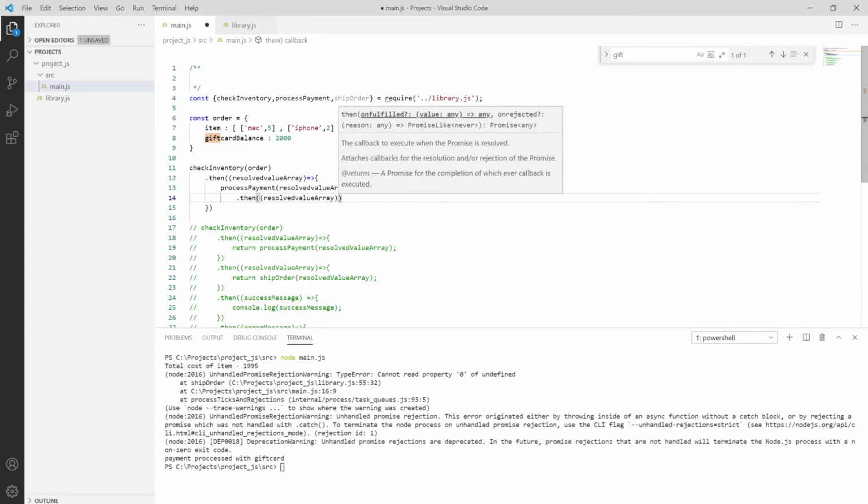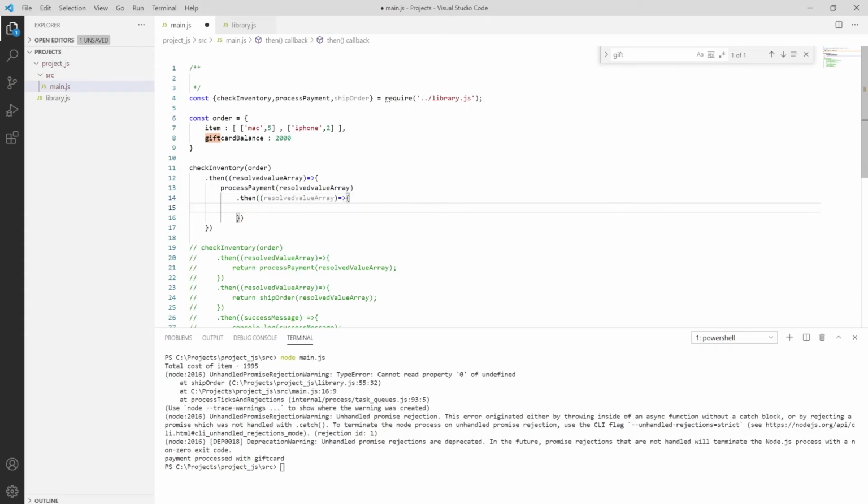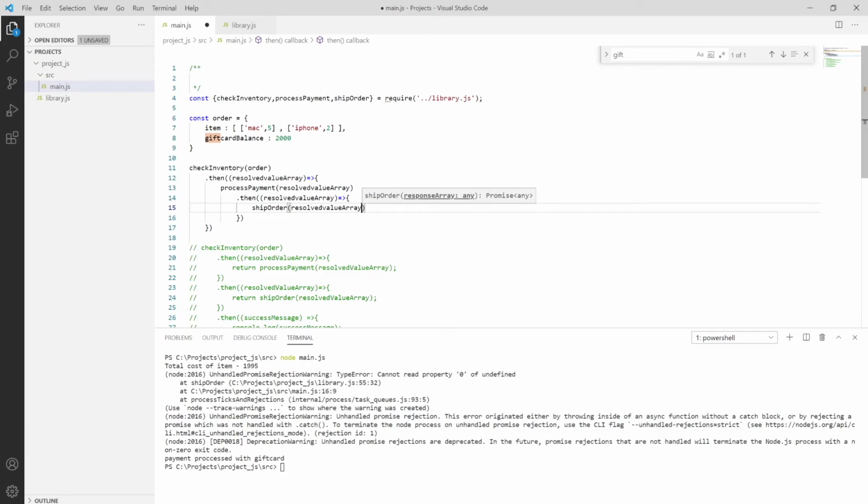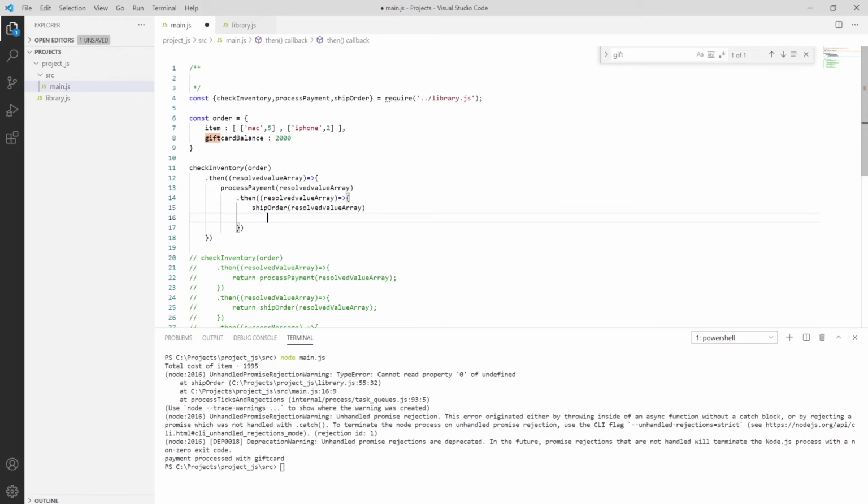Inside that I'm using another then operator, and on that I'm passing the resolved array, then so forth and so forth. So we have shipping order, which contains the resolved value array, and on that I'm passing the dot then operator. So that's how we are chaining this thing.